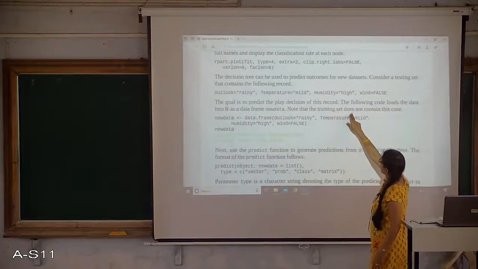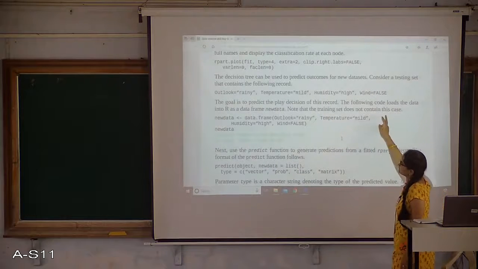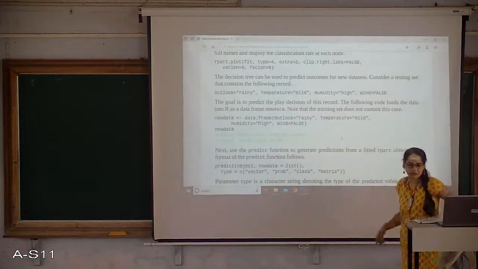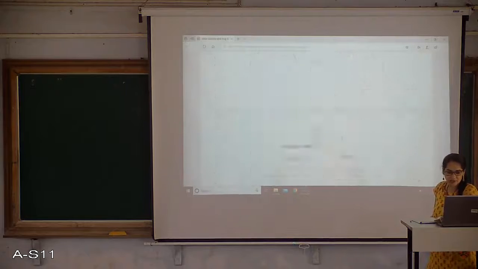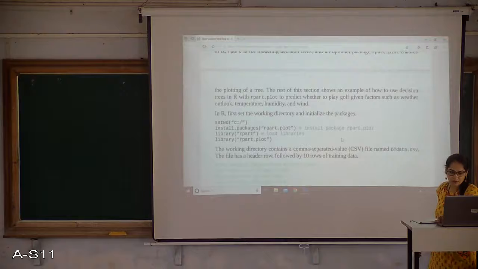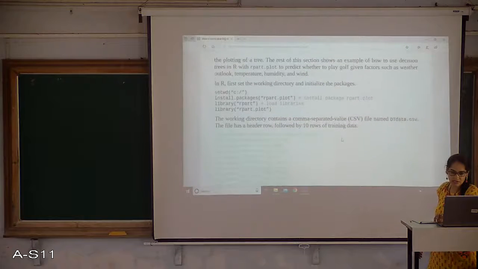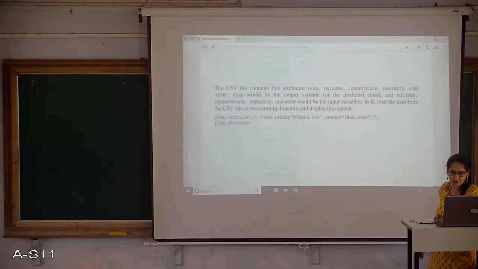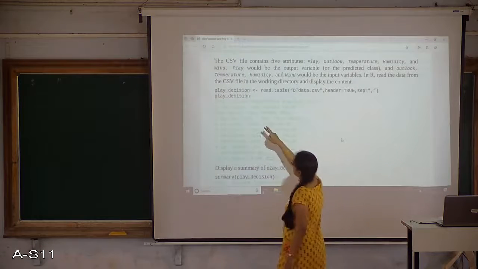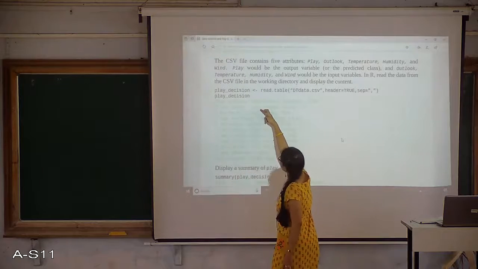Note that this training set does not contain this case. If you look at the data, look at this content from your textbook, there is no such case where it is rainy and the temperature is mild.